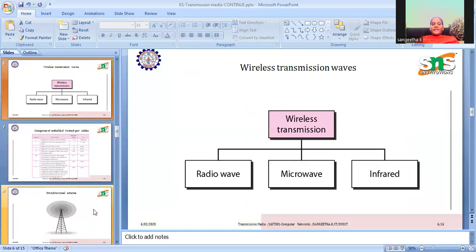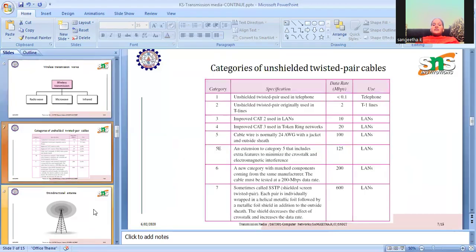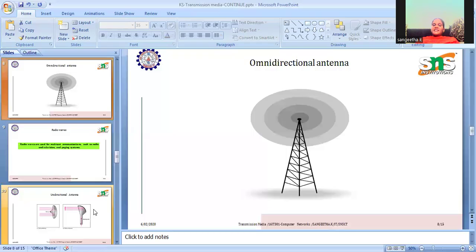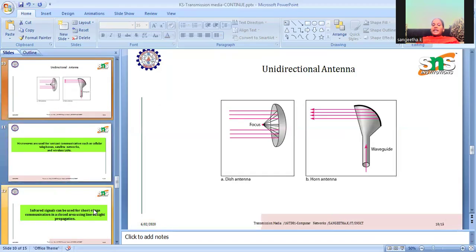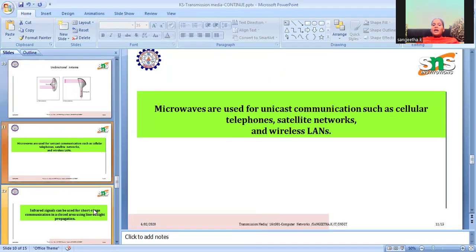Next we have the wireless transmission waves: radio wave, microwave, and infrared. Here, see the diagrams, omnidirectional antennas are also used. Radio waves are mainly used for multicast communication, like radio, television, and paging systems. Unidirectional antennas are also used, such as dish antennas and horn antennas.